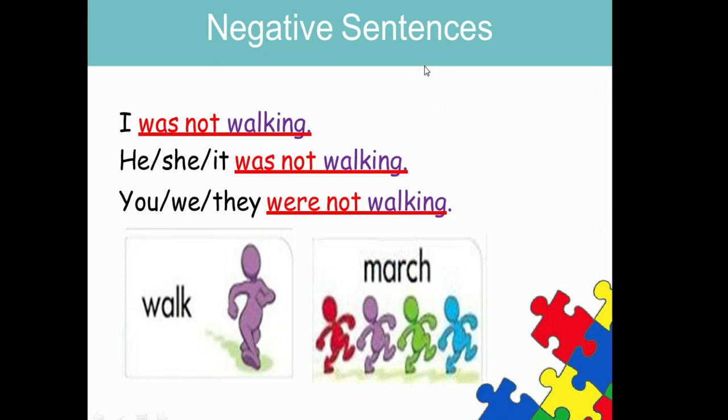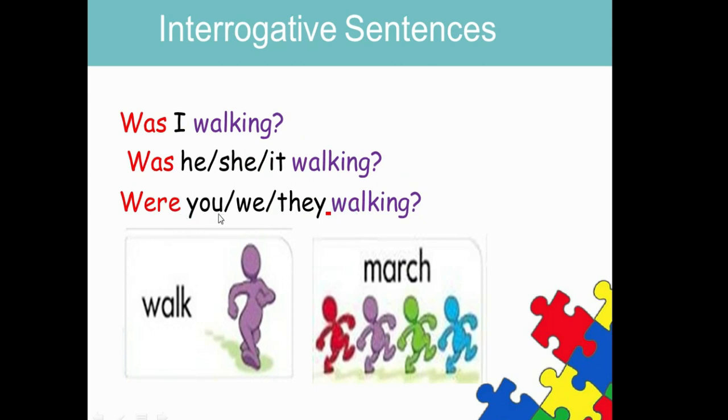Now come to negative. To make these sentences negative, you just have to add not after the helping verb. I was not walking. He, she, it was not walking. You, we, they were not walking. What you did, you just put not after the helping verb. After was or after were, you just put not, and the form of verb will be the same. You have to use ing with the verb. Okay, now come to interrogative sentences.